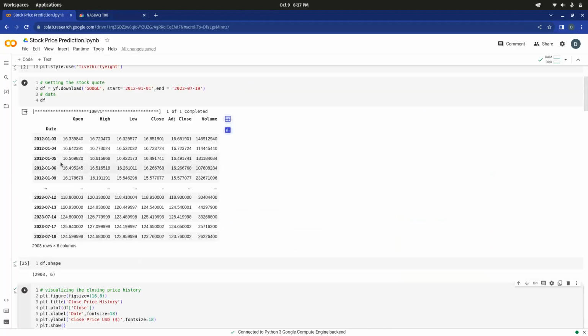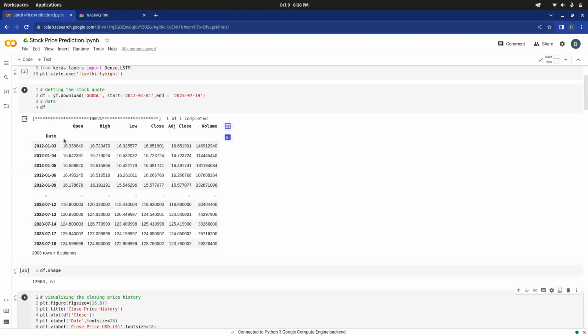As we can see, this is the dataset of Google stock price. It is from 2012 to July 2023. In the dataset, we have these columns: Open, High, Low, Close, Adjusted Close, and Volume. Open states the price of the stock at the opening of the market session. The high price is the highest price during the day. The low price is the lowest price during the day. The closing price is the price at the close of the day, the adjusted closing price is the adjusted closing price, and the volume is the number of shares traded during the day.